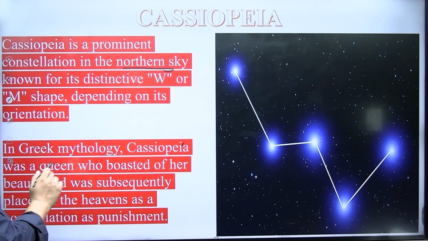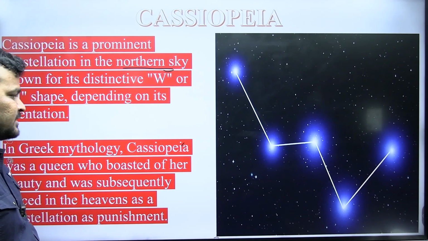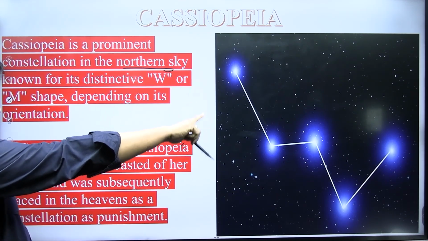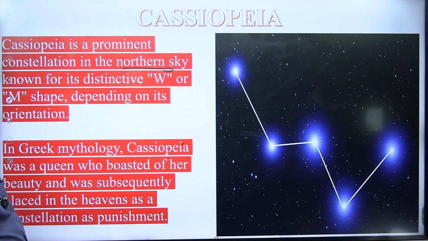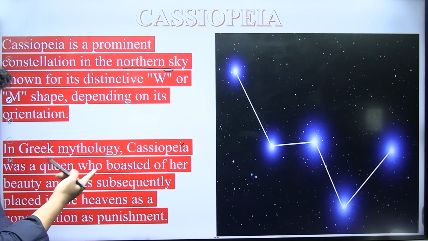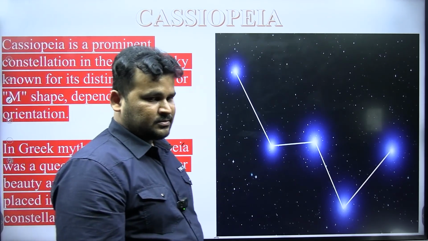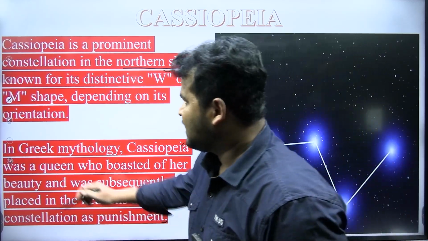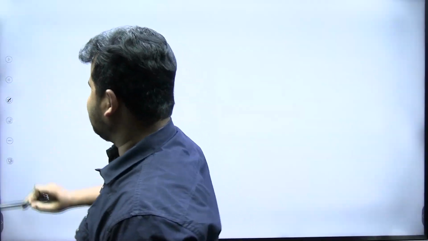So in Greek mythology, Cassiopeia was a queen, and due to her beauty, she was placed in heaven.